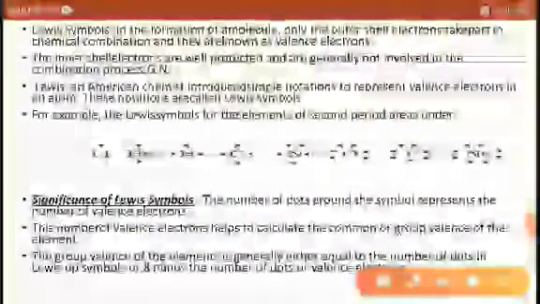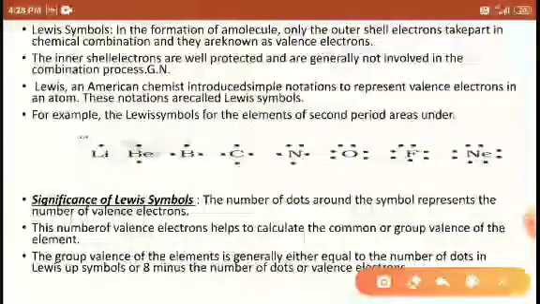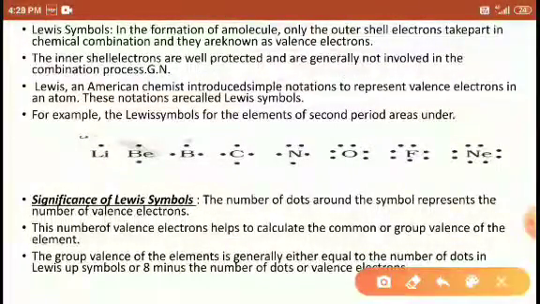The Lewis symbol. In the formation of molecules, only the outer shell takes part in chemical reactions; these are known as valence electrons. We have already discussed that the outermost electrons play the role in chemical bonding, so they are called valence electrons.